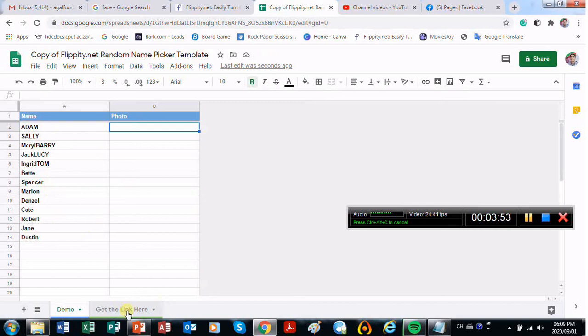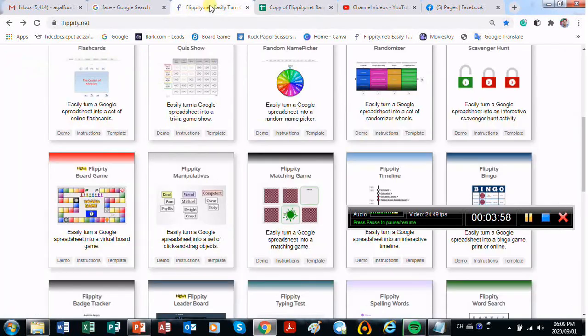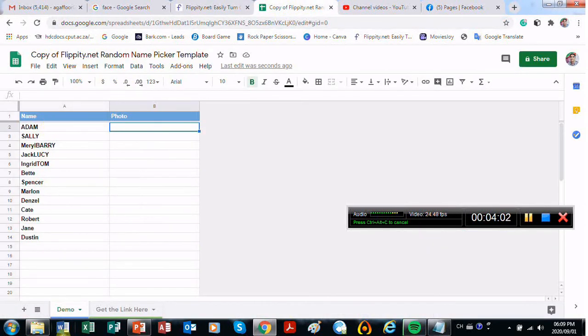And then at the bottom over here you have get link. Now remember, in all the types that you have over here, once you click template, it opens up here. You will have all the tabs, right? So for example, I'll show you this one.